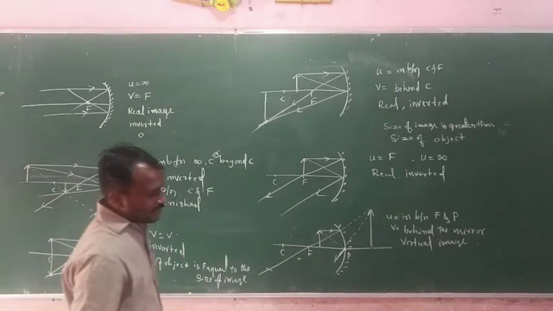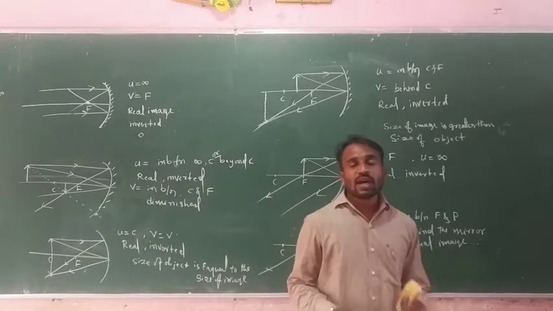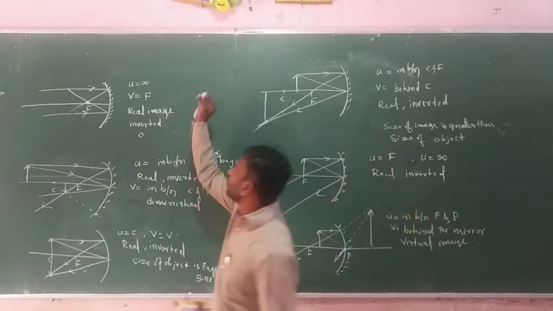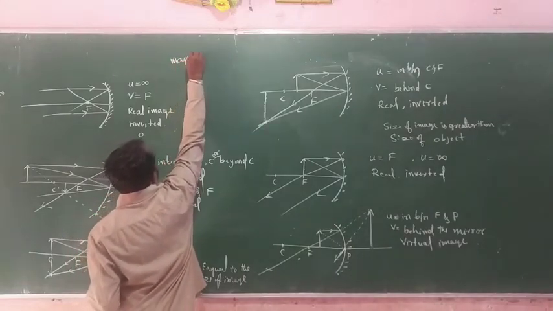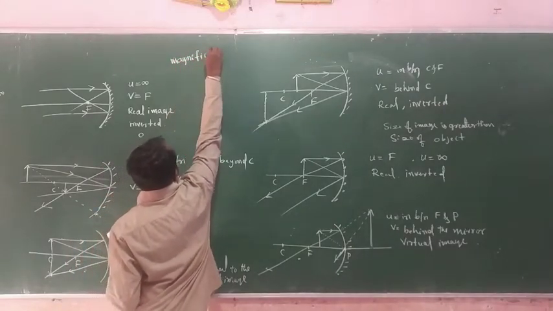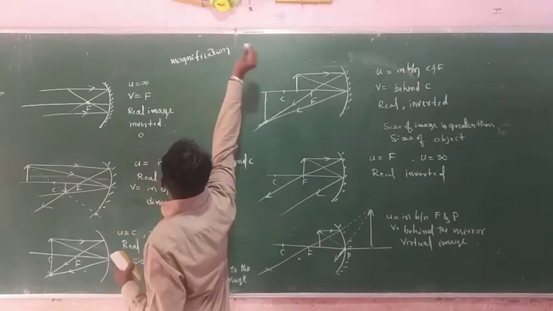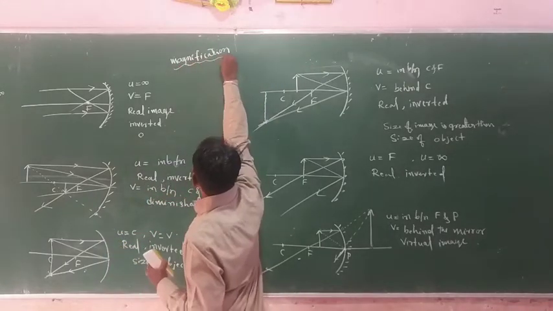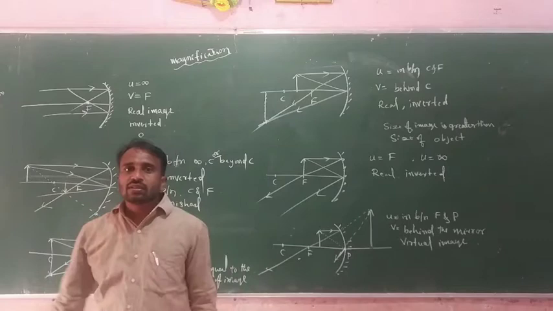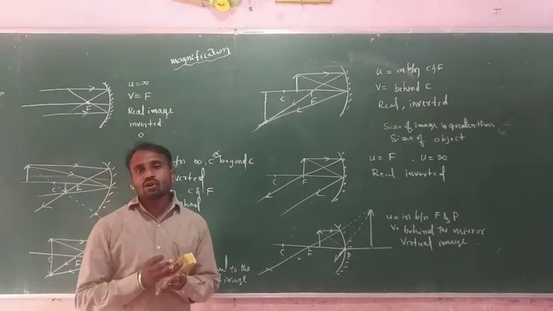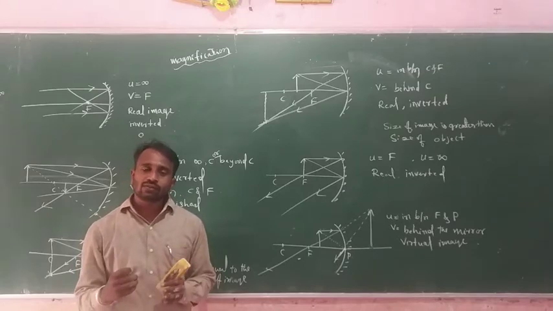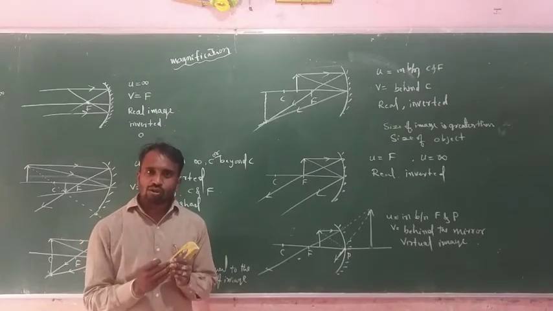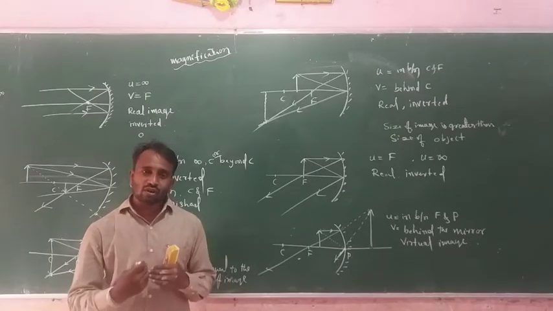Another concept is there, that is magnification. Magnification is the ratio of the height of the image to the height of the object.